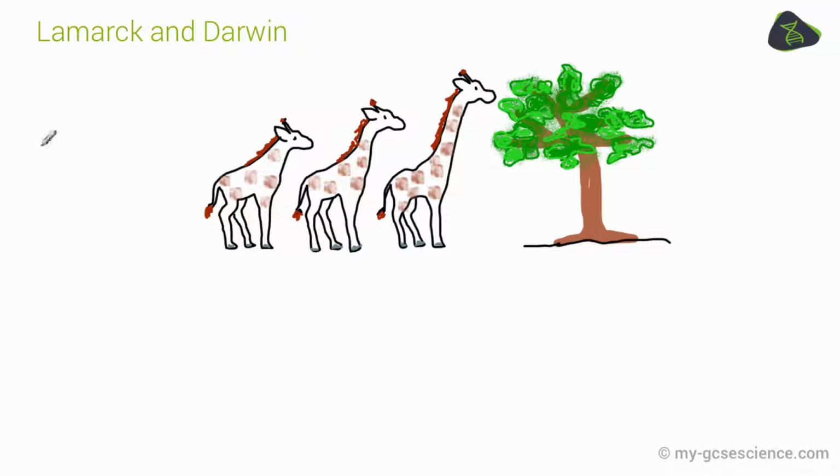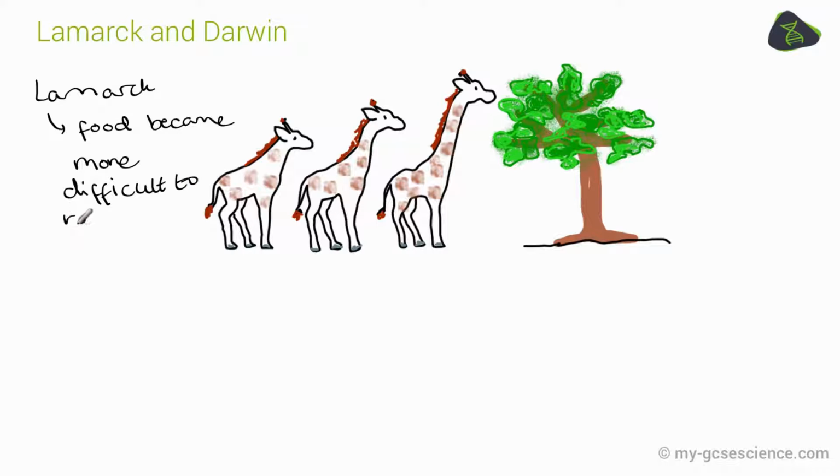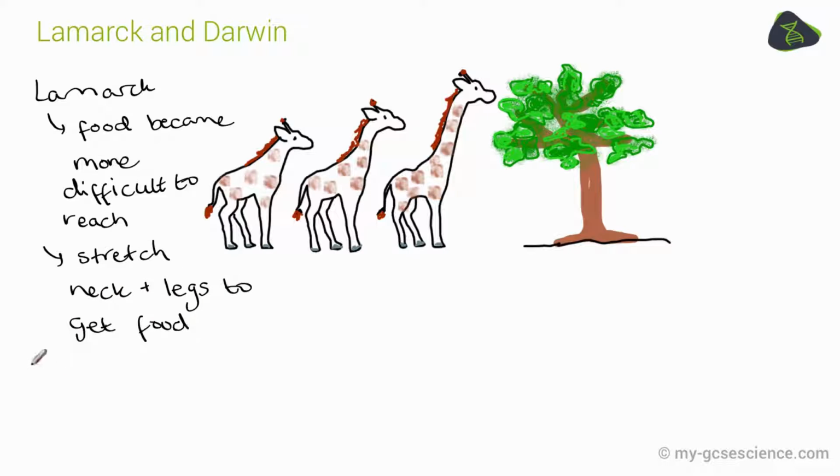So to compare these two theories, we could look at the evolution of an animal such as a giraffe. Now, Lamarck would explain it like this. Small-legged, short-necked giraffe-like ancestors would feed on trees. These trees would be relatively low to the ground, more like a bush. Climate change happened and the trees became taller. So the giraffe needed to therefore stretch its neck and its legs to gain access to this higher food. The stretched neck acquired during the first giraffe's lifetime was passed on to the offspring of that giraffe, which happened to be born with a slightly longer neck and slightly longer legs.